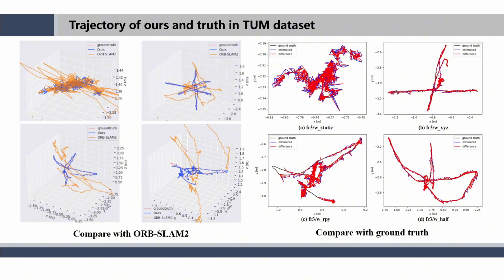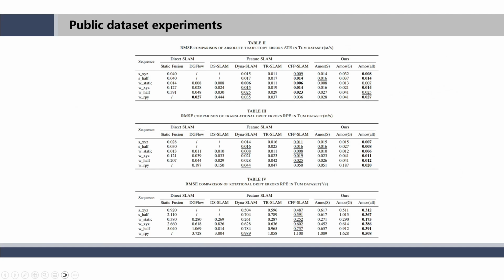On the right, the image compares our method with ground truth, demonstrating a close resemblance between our method and the ground truth. By comparing the root mean square error, RMSE, of various evaluation metrics such as ATE and RPE, our method achieves the best performance on the TIM dataset.